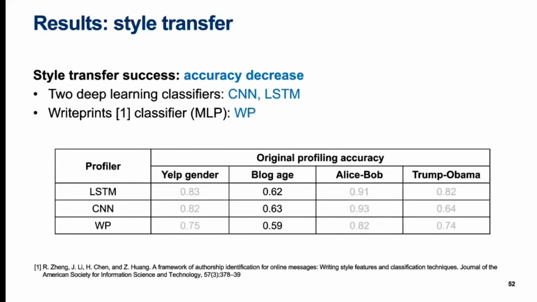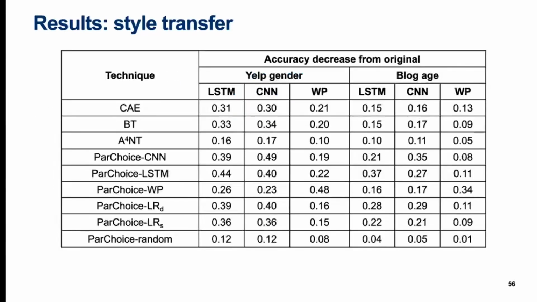With all profilers, these were the lowest for blog age and the highest for Alice Bob. The two deep learning classifiers had the overall best profiling accuracy and usually functioned very similarly, except in Trump-Obama, where LSTM clearly performed better. This slide shows the accuracy decreases with each profiler and each style transfer technique on the two larger datasets, Yelp gender and blog age.